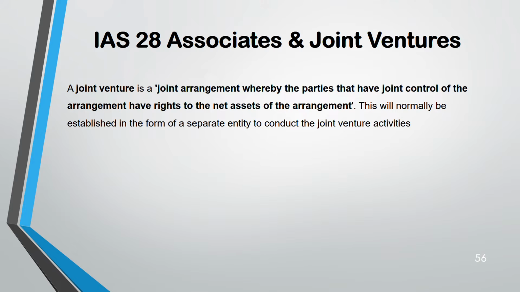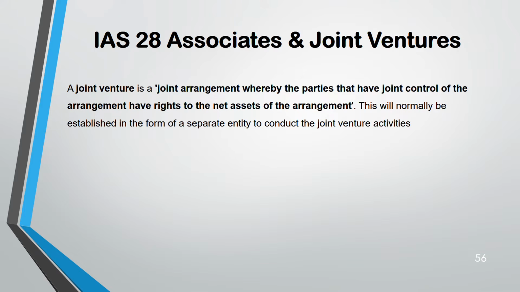And joint venture, by the way, is a part of a joint arrangement which comes under another standard, IFRS 11. So a joint venture is a joint arrangement. That means both the parties, there could be more than two parties, at least there has to be two, because then it cannot be joint. So two or more, when they have joint control.